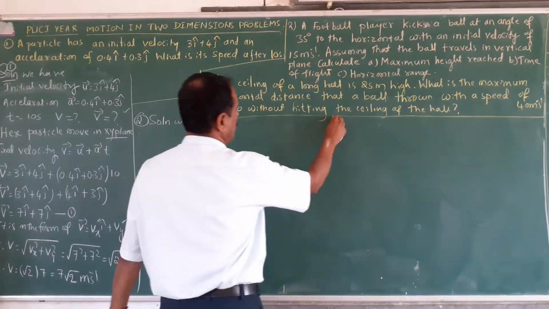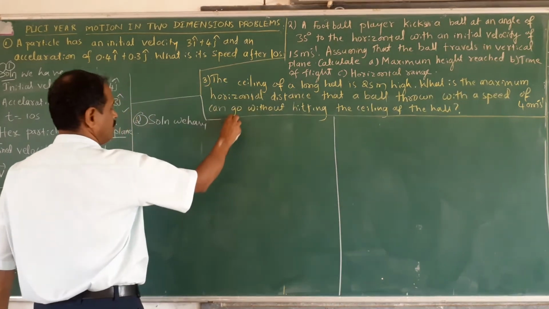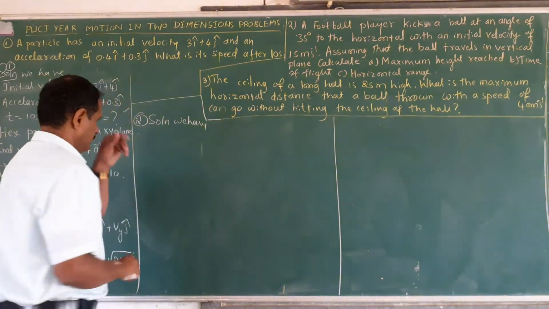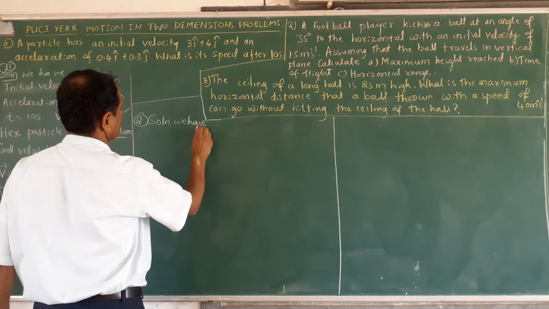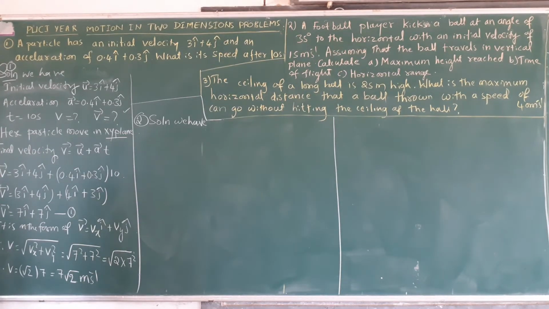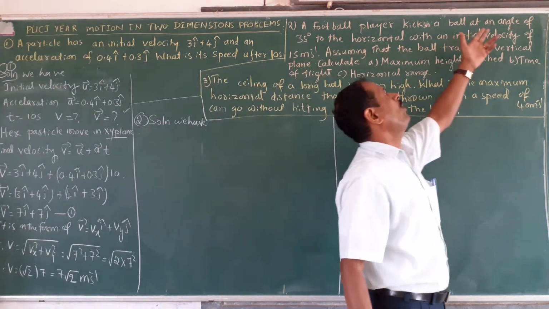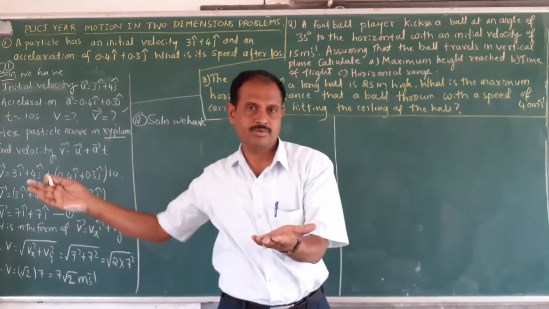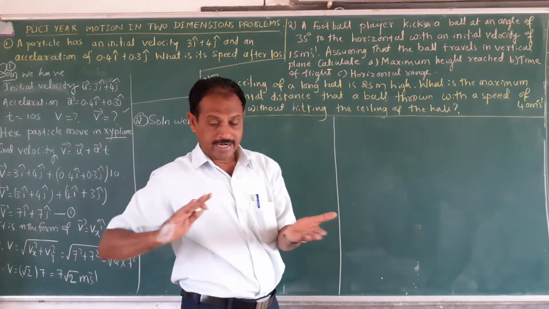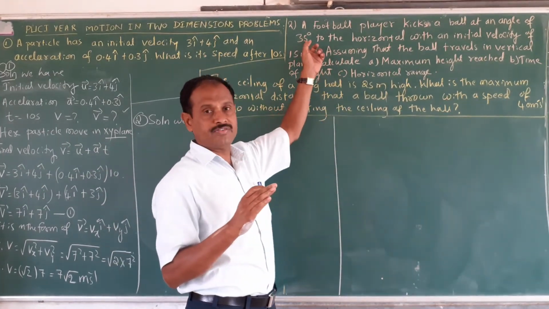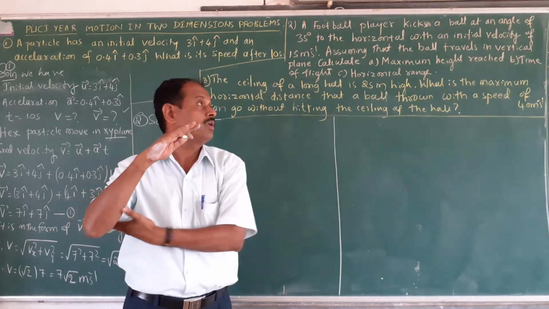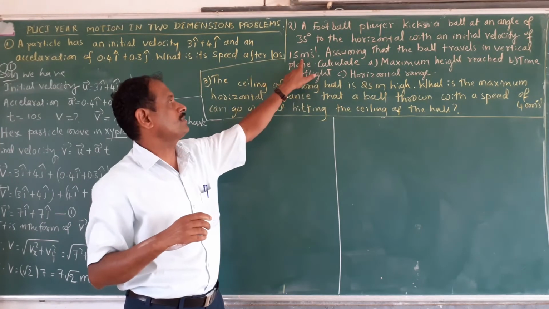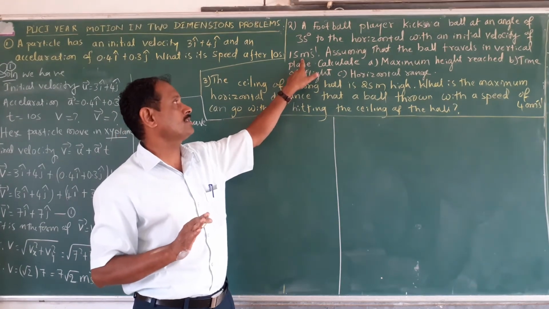Yes, problem number 2. Notice here. Solution we have. What are the given data? First you have to read the problem. A football player kicks a ball at an angle of 35 degree to the horizontal like this, with an initial velocity of 15 meter per second. Initial velocity is 15 meter per second.